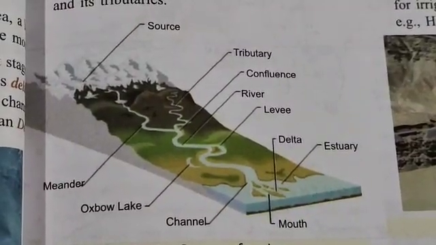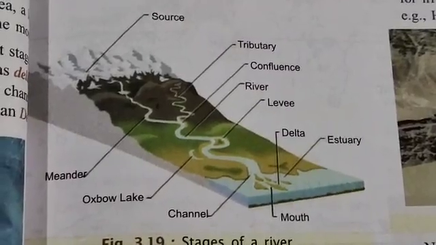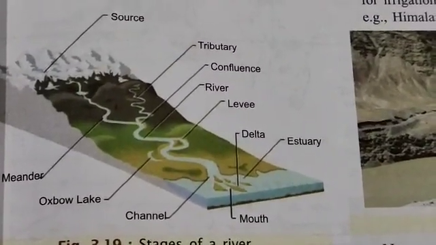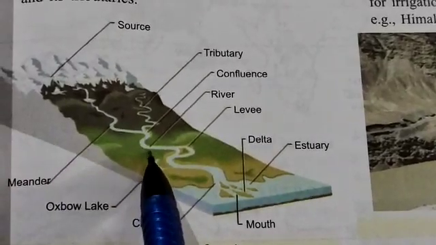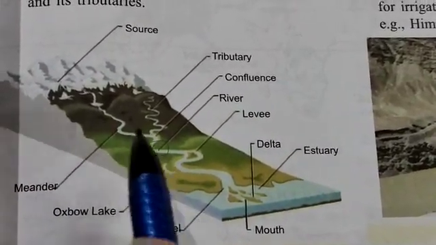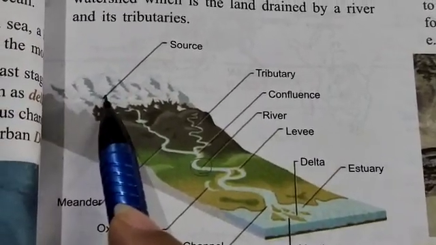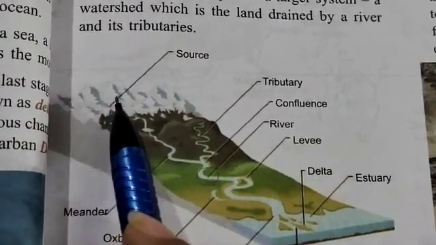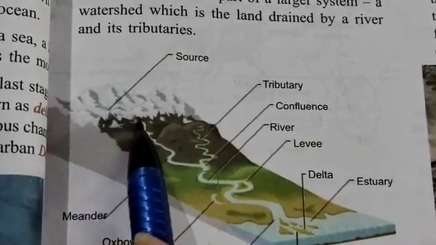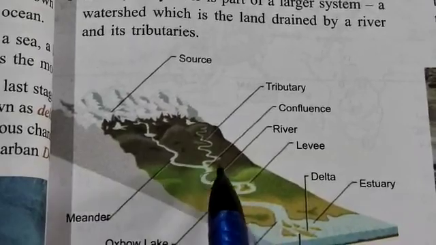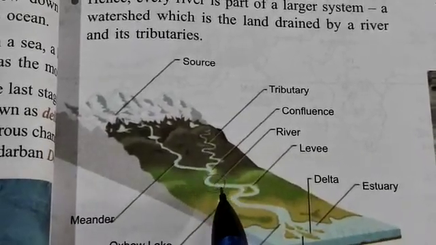So you can closely observe the diagram given on page number 53, the stages of the river. So this is your river. It is clearly showing you the source. The source is the glaciers from where the ice melts, it flows down and becomes the river here.